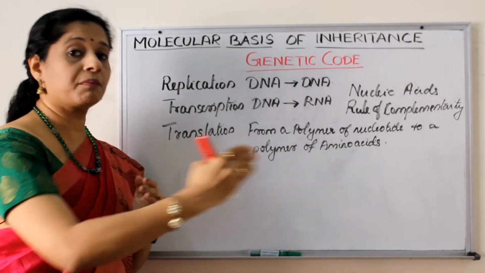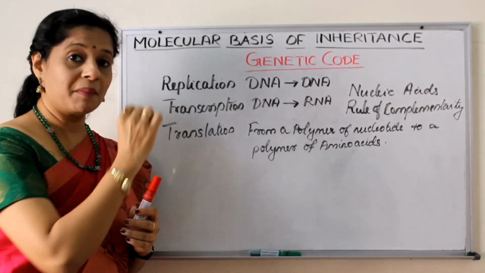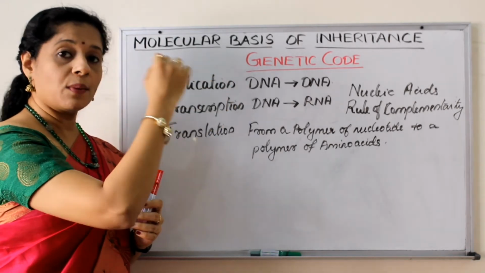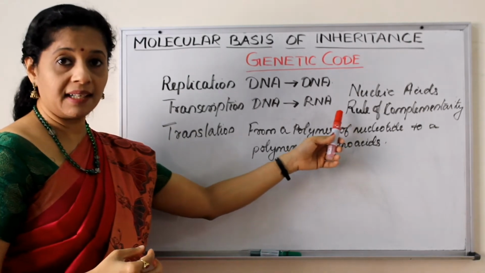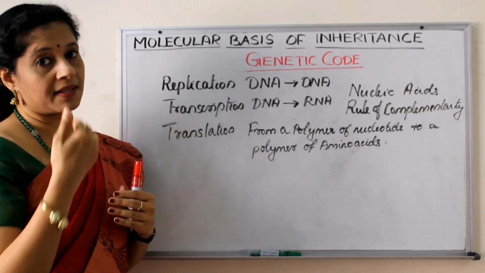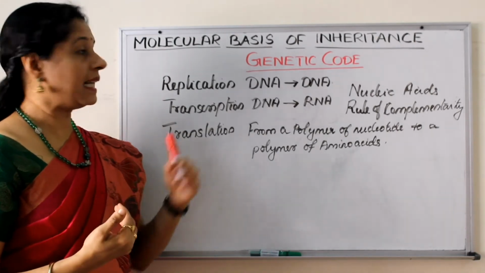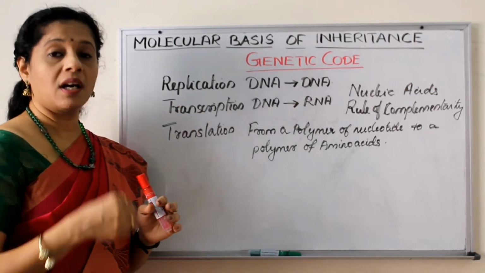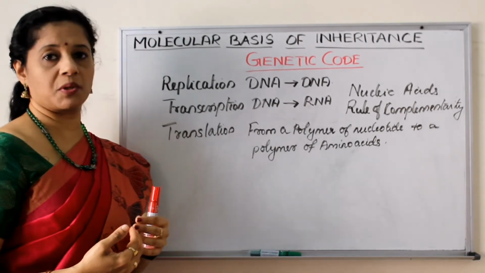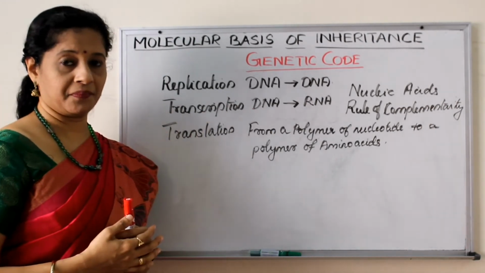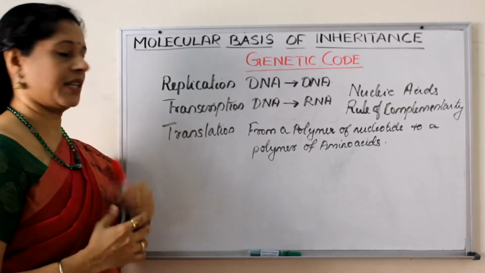How to progress? There is a cue given there. What is that? The information on the DNA or the sequences on the DNA based on the rule of complementarity, that is adenine base pairs with the thymine, guanine base pairs with the cytosine in case of replication, or adenine with the uracil or guanine with the cytosine in case of transcription. It can go on. But the last process is protein synthesis, that is translation.